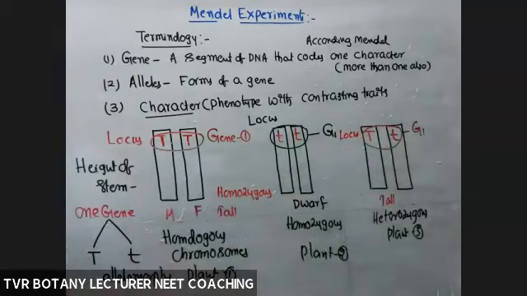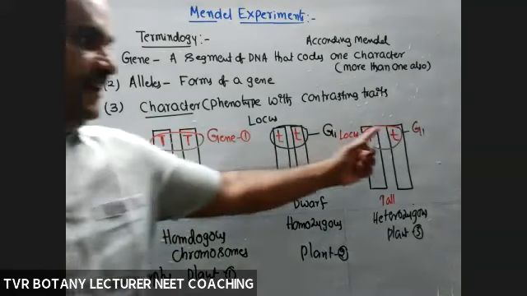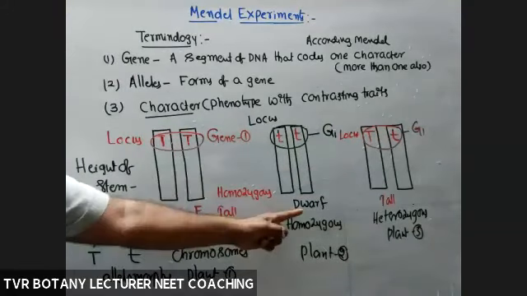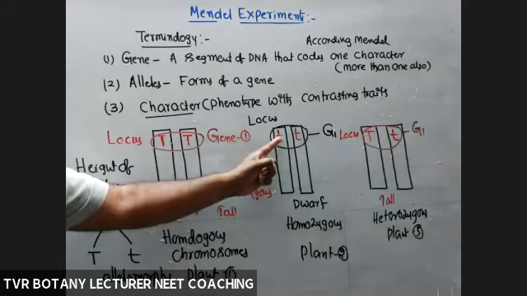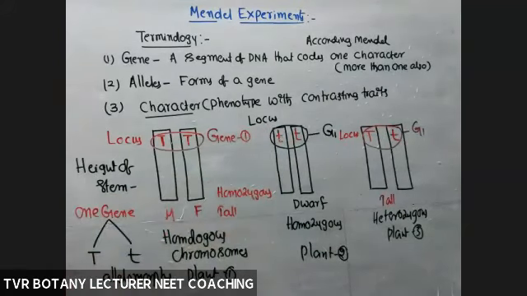Two kinds. Tall character, dominant character, expressed in homozygous and heterozygous. But what about a dwarf character? Expressed in homozygous condition only. That is the difference between dominant trait, recessive trait according to Mendel. Is it clear? Right? Okay.